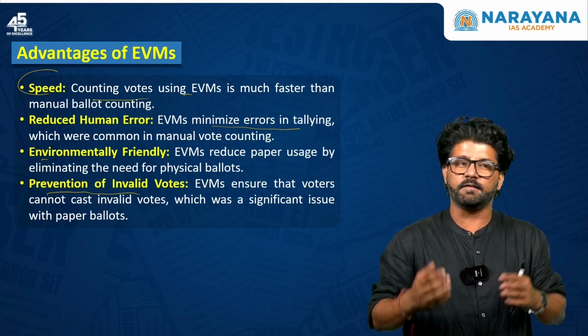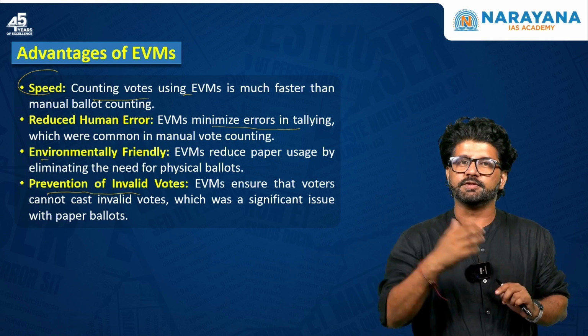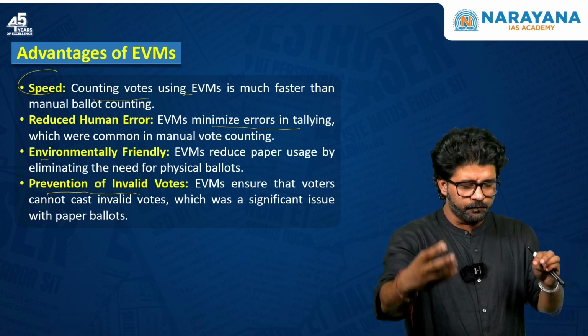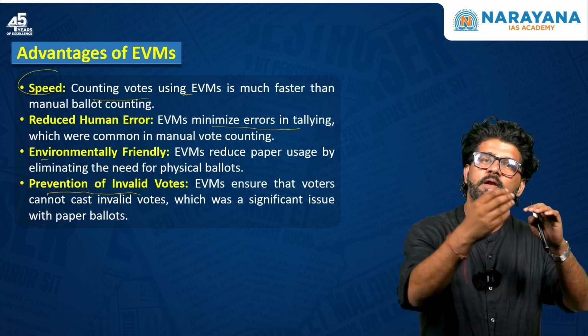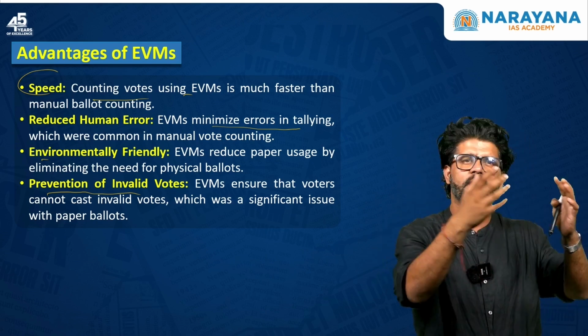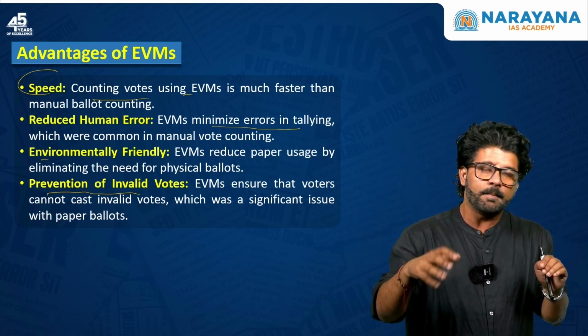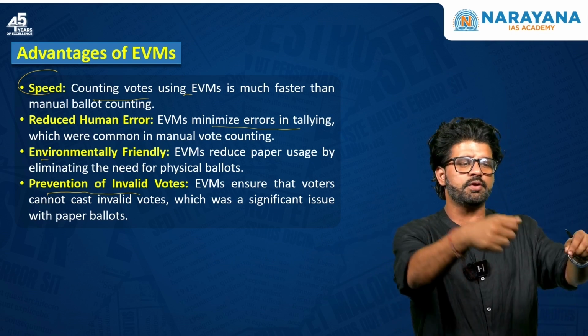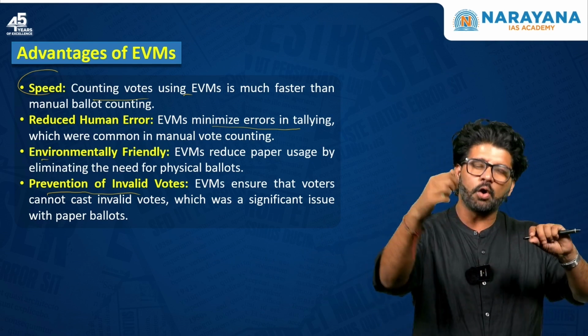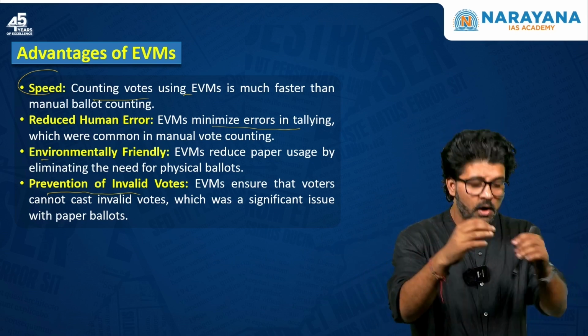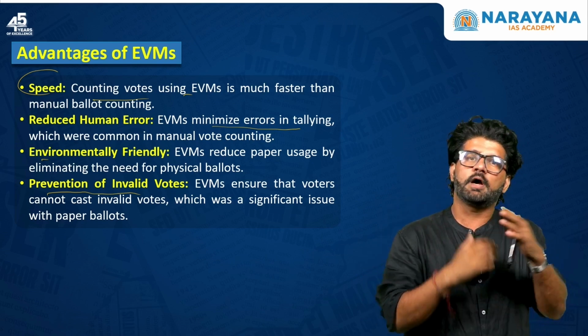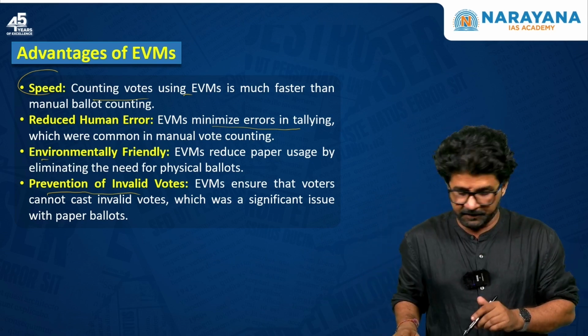Still, we have reached a very high level of literacy now, more than 70%. But people used to vote, and sometimes invalid votes happened or something else happened. But now that case has reduced, because you can see the party symbol, all these things, in big bold letters. So prevention of invalid votes is also happening because of EVM.